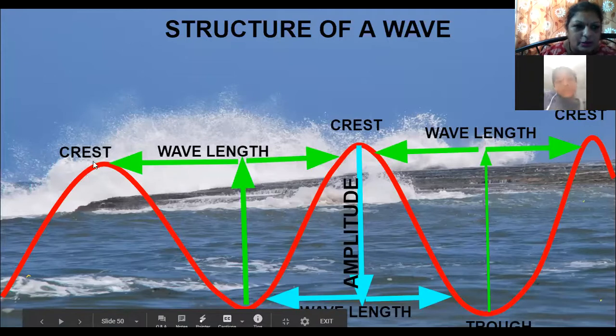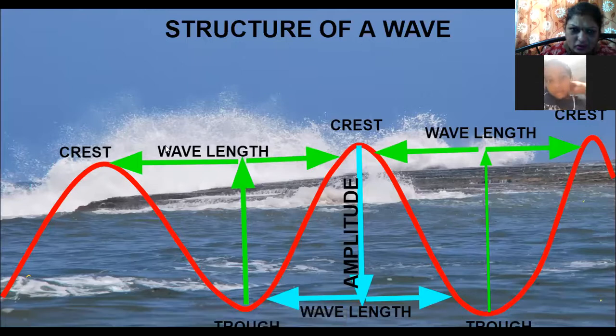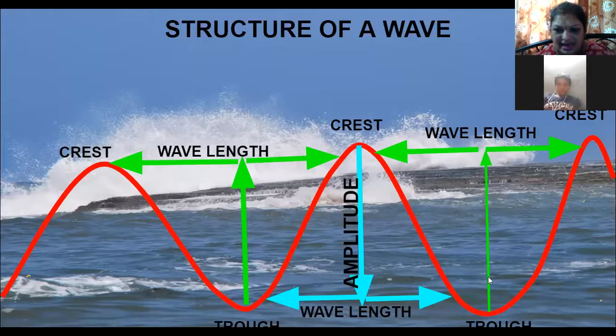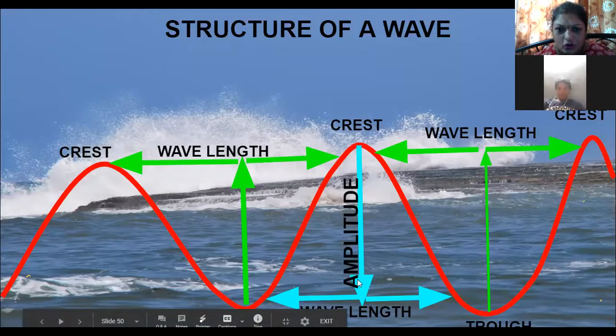The horizontal distance between one crest and the next consecutive crest is called the wavelength. And the vertical distance between a crest and a trough is called the amplitude.